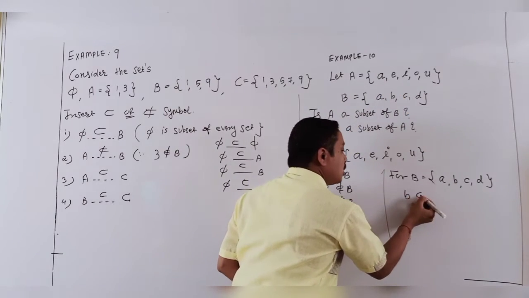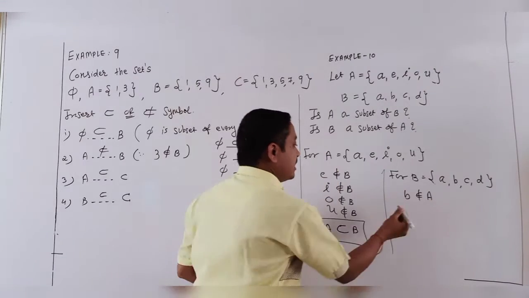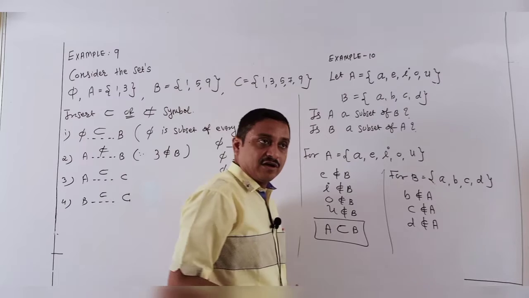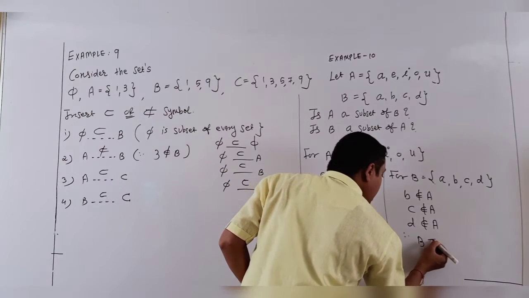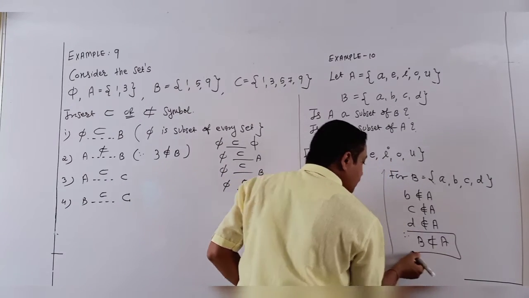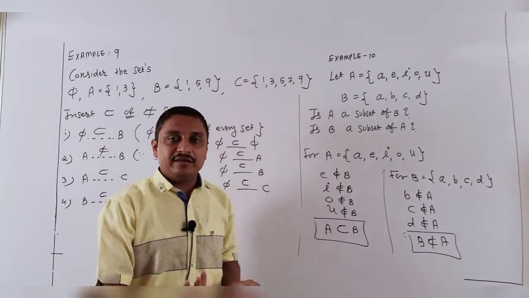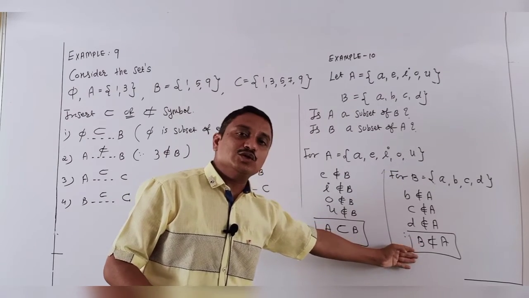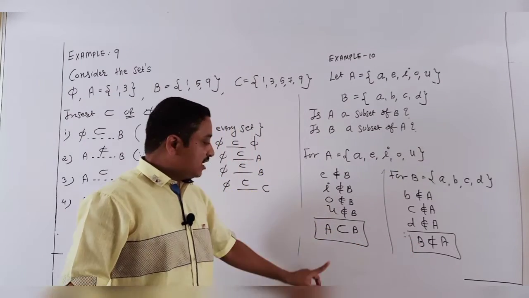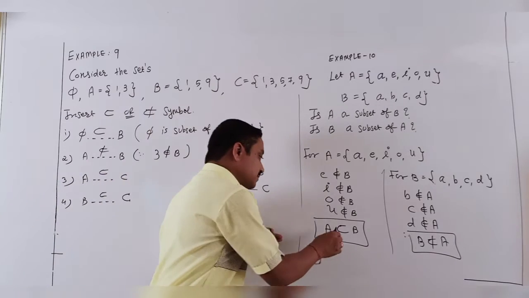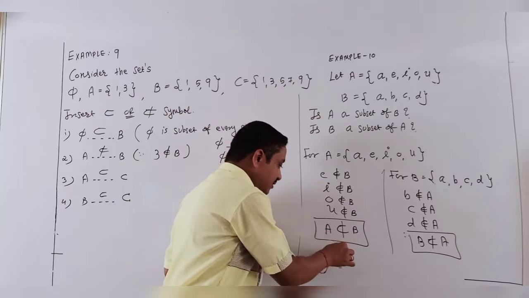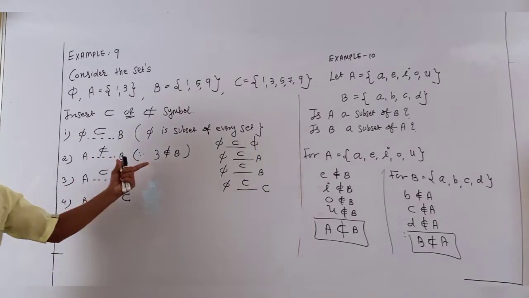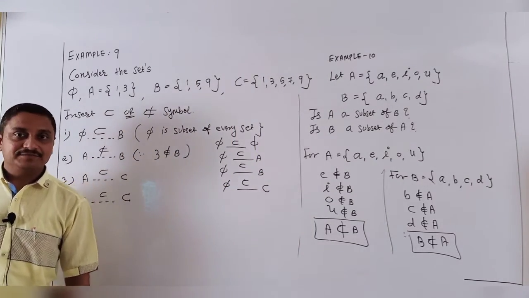No, so b does not belong to A. c also does not belong to A, and d also does not belong to A. Finally, B is not a subset of A, because every element of B is not present in set A. That's why the second answer is also done: B not a subset of A. And the first answer, A not a subset of B. Sorry, my mistake there. You write down here not a subset. Yes, students, so example 9 and example 10 are done.